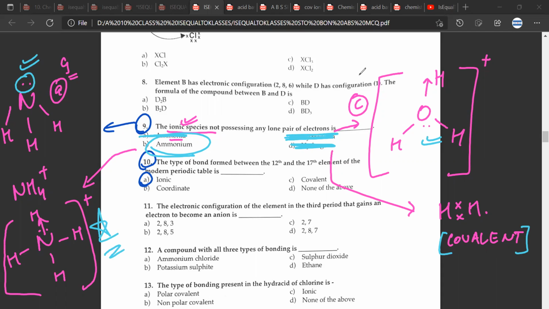I hope I didn't confuse the issues. I'll repeat. There is a lone pair here. This is a covalent compound. This here is an ionic species, but I don't see any lone pair. As a matter of fact, if you look closely, even this is not an ionic species. So this also was neglected because this is not an ionic species. Mr. CB, any doubt? No doubt, sir.